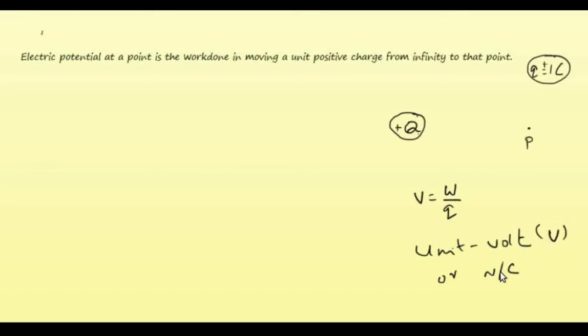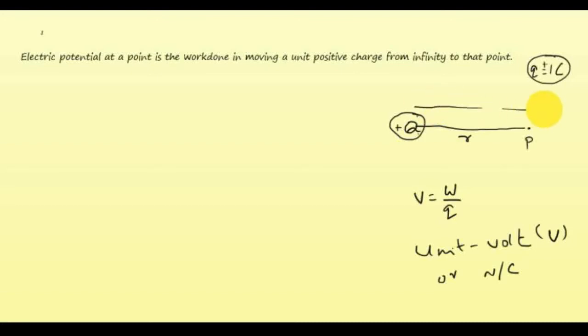So either V or N by C are the units for the potential. Now let the point P be at a distance r from the charge plus q. r is the distance between the point P and plus q.